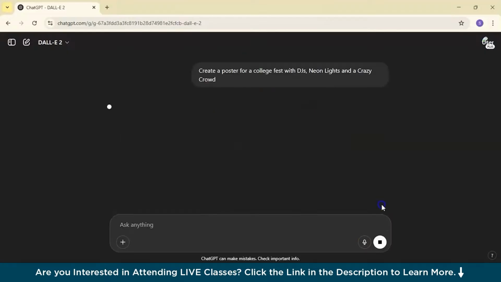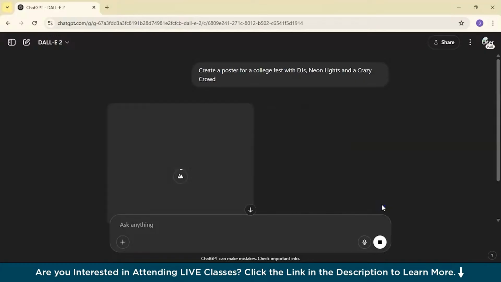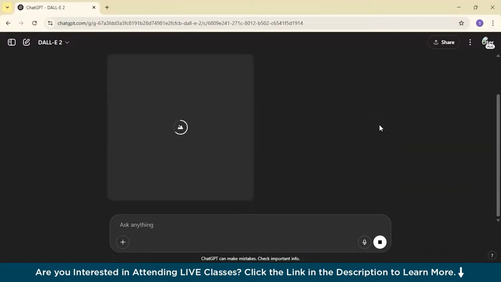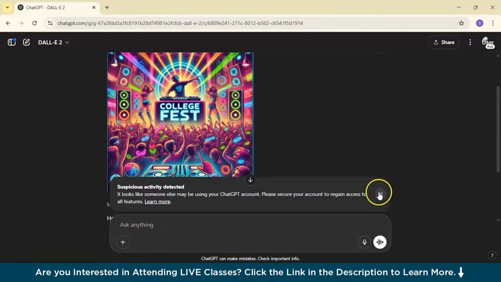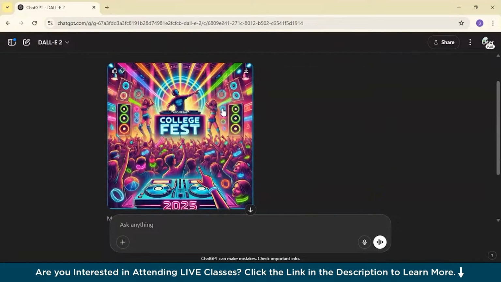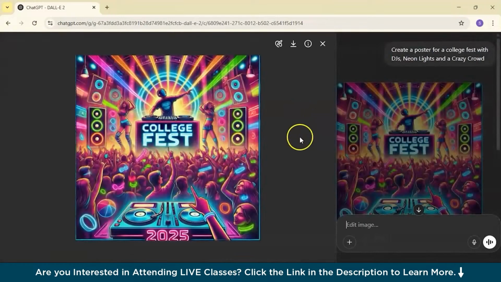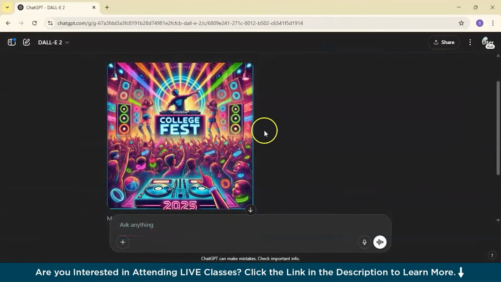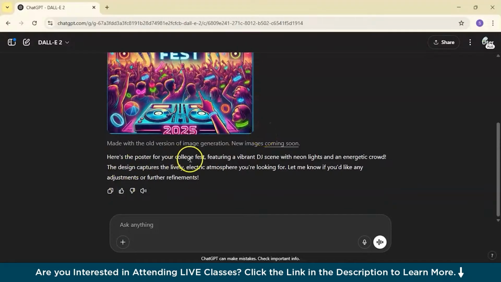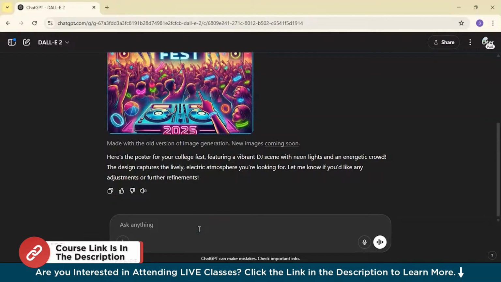And you can basically give the prompt. And in no time, it will create one great image for you. You can see it has created a great image. You can basically download this image and do anything. Here's the poster for your college fest featuring a vibrant DJ scene with neon lights and an energetic crowd. So forget Photoshop. Let AI do the heavy lifting.